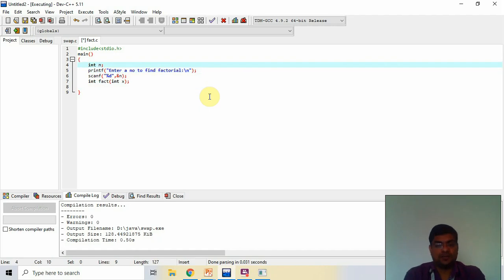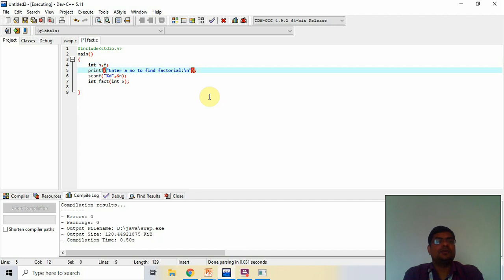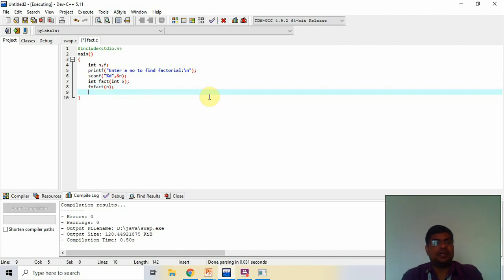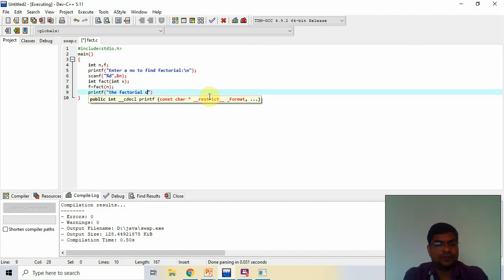I create a variable f which stores the factorial. fact, and we pass n, and now I print the factorial of the given number is